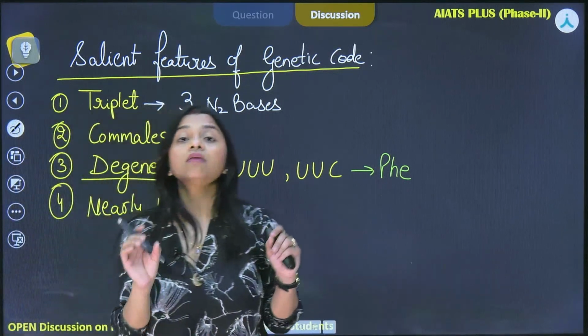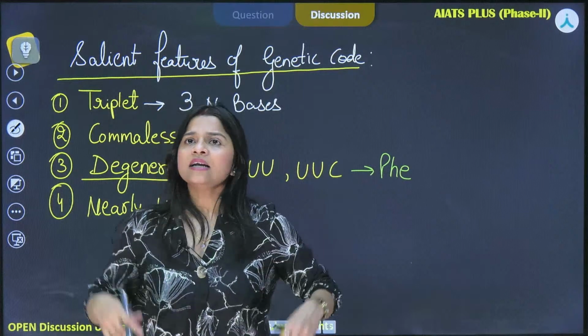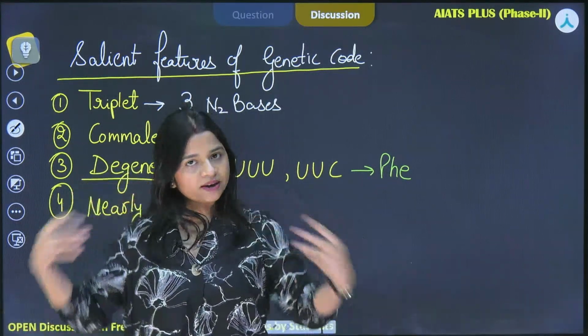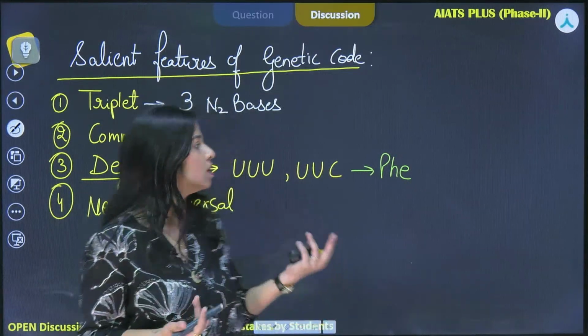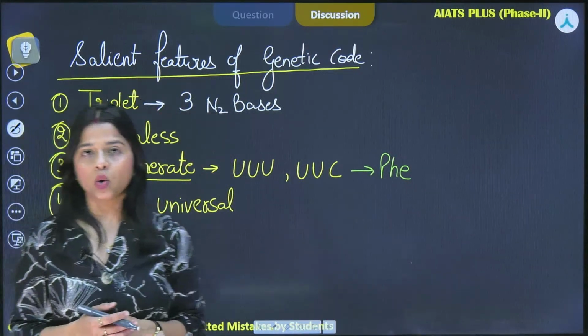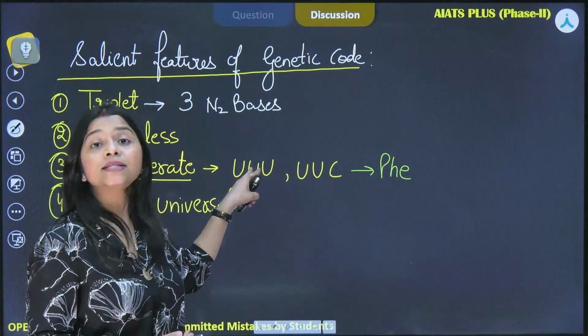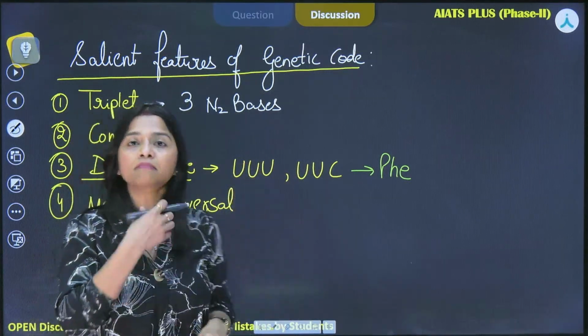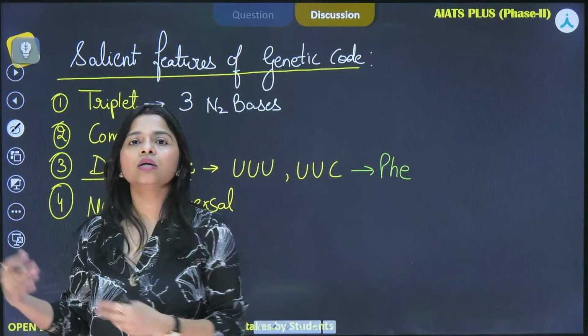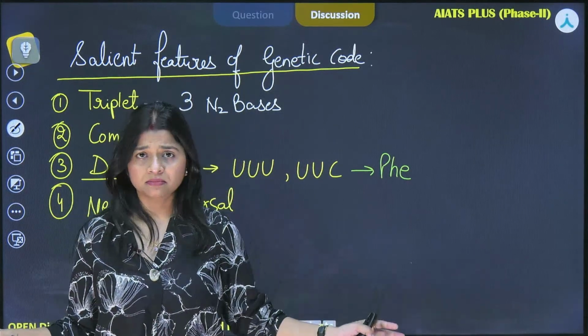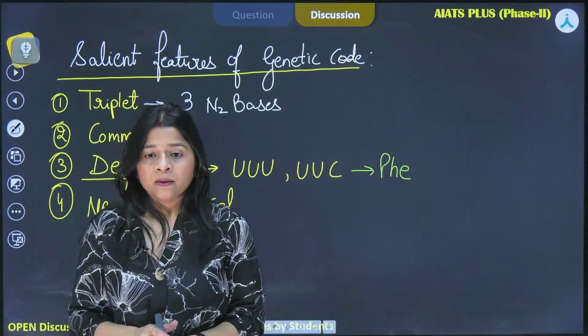When we use the term universal, that is applicable to everything in the universe, right? If I am talking about the genetic code, if UUU is coding for phenylalanine in my body, it will code for phenylalanine in the body of an elephant also, a dog also, any organism we consider.